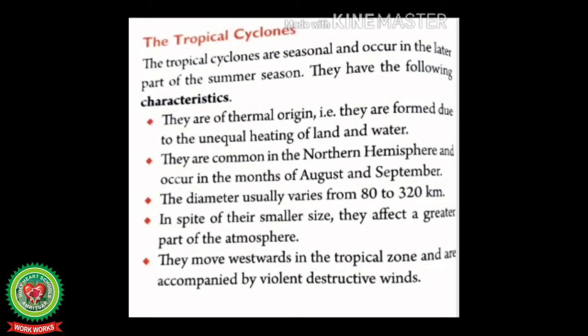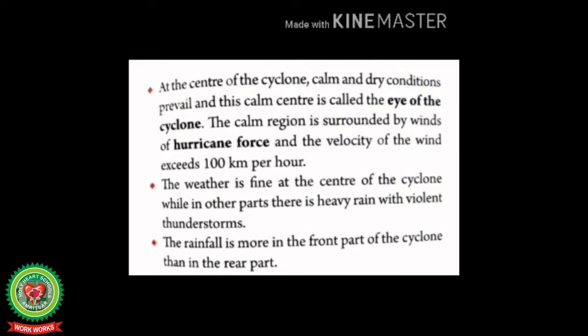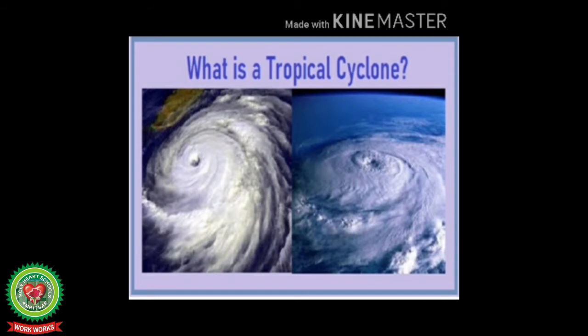violent destructive winds. At the center of the cyclone, calm and dry conditions prevail, and this calm center is called the eye of the cyclone. The calm region is surrounded by winds of hurricane force, and the velocity of the wind exceeds 100 km per hour. The weather is fine at the center of the cyclone, while in other parts there is heavy rain with violent thunderstorms. The rainfall is more in the front part of the cyclone than in the rear part. Let us understand in detail what are tropical cyclones.